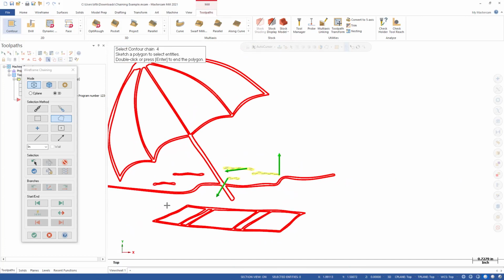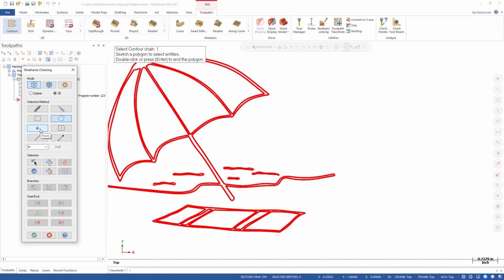Subsequently, let's just say I wanted to grab just this area out here. Double click, select, and now it gets all that. Unselect, unselect, unselect, and unselect.